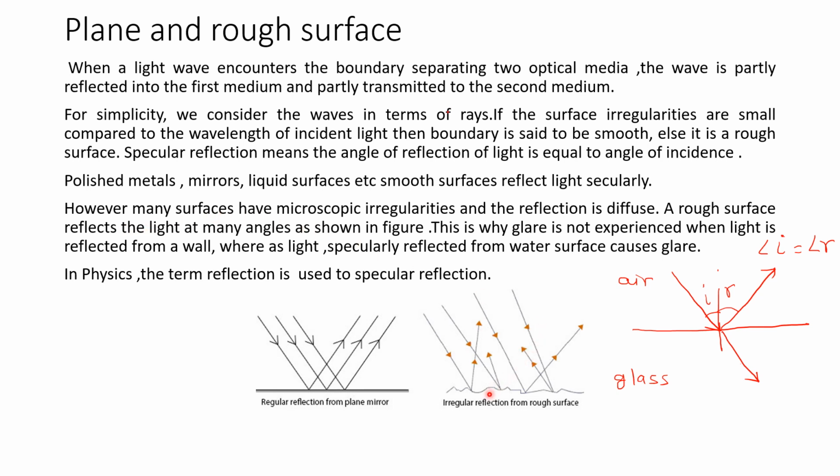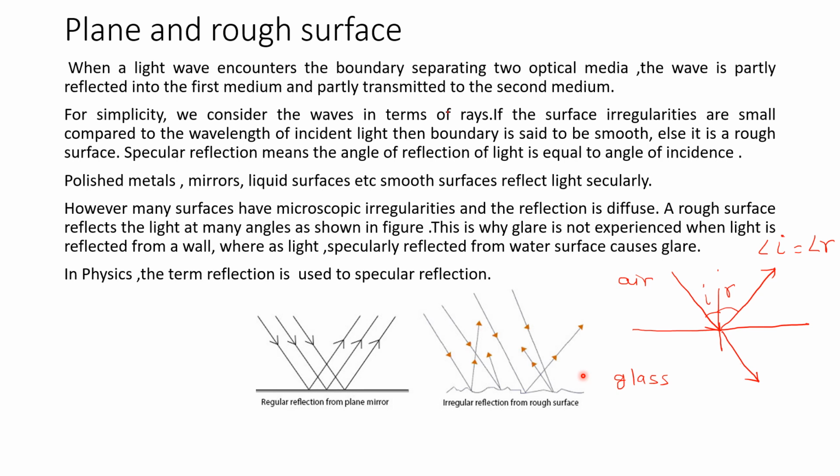However, many surfaces have microscopic irregularities. In that case, what is going to happen? Reflection is actually the diffusion of light. The reflection takes place, but because of these irregularities, the angle of reflection is not equal to the angle of incidence. So this rough surface reflects light waves at many different angles. That is why glare of light is not obtained when the light is reflected from such surfaces.